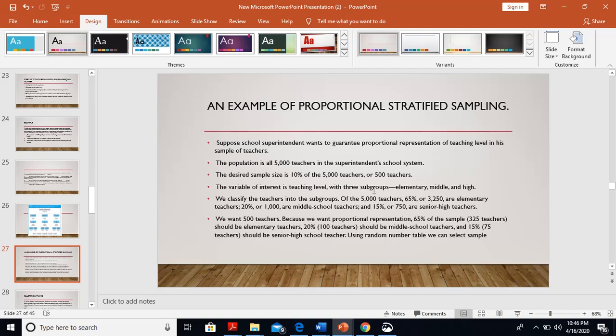We classify the teachers into subgroups. Of the 5,000 teachers, 65%, or 3,250, are elementary teachers, 20%, or 1,000, are middle school teachers, and 15%, or 750, are senior high school teachers. We want 500 teachers because we want proportional representation. 65% of the sample means 325 teachers should be elementary teachers, 20% means 100 teachers should be middle school teachers, and 15% means 75 teachers should be senior high school teachers. Using a random number table, we can select a sample.